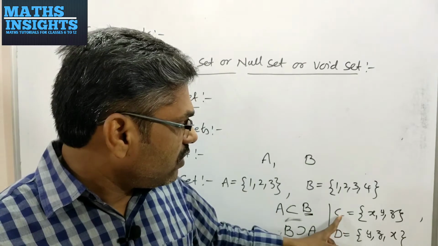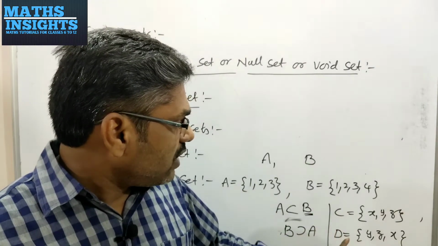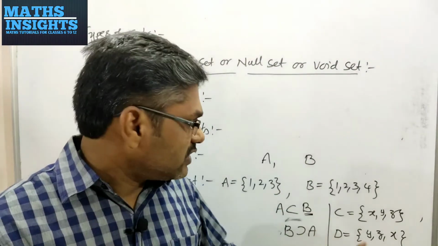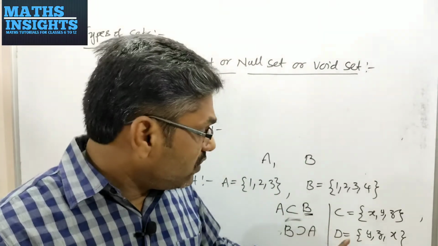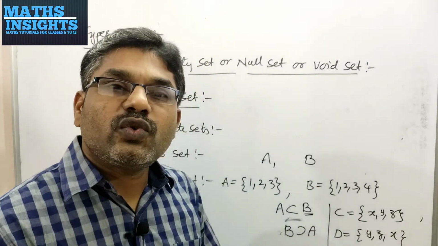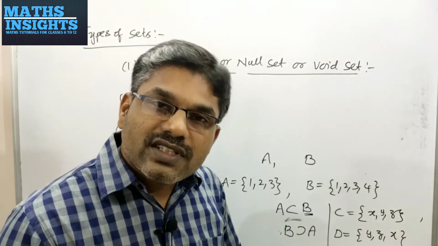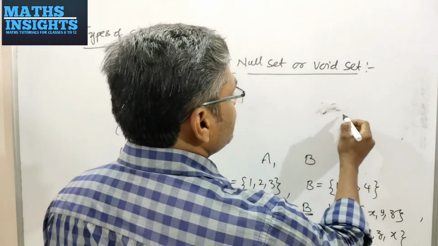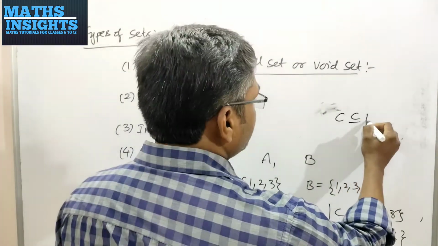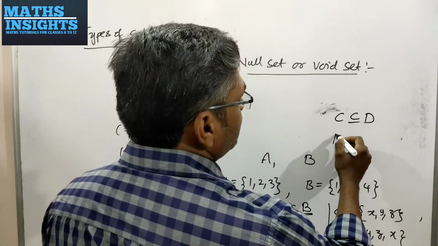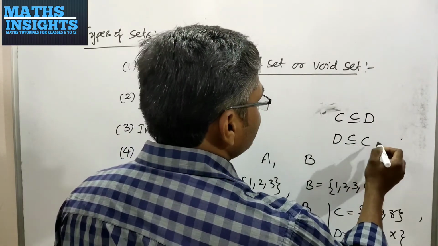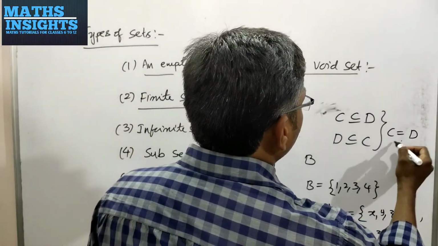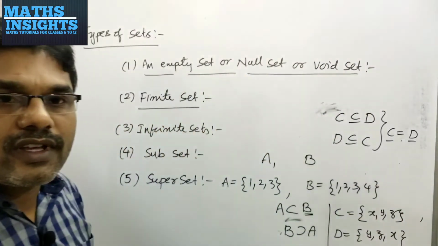And if you see, all the elements of C are in D, therefore you will say that the set C is subset to D, and D is also subset to C. Therefore you may write C is subset or equals to D, and also D is subset or equals to C. In these cases you will find that the set C is equals to D. Very simple.